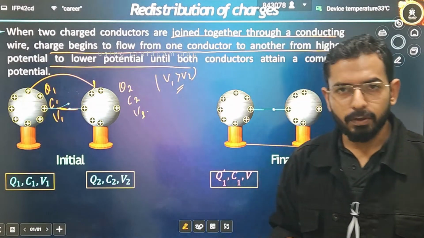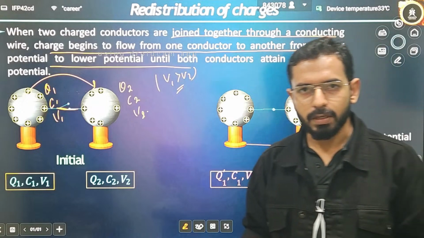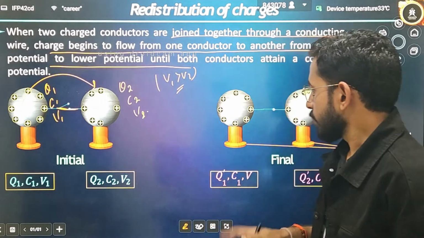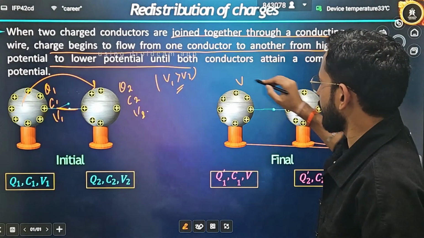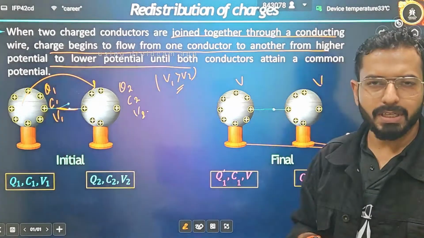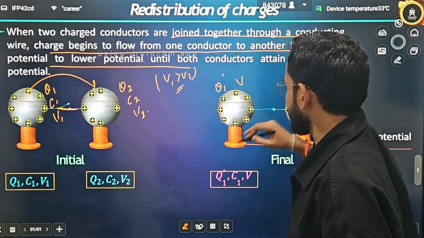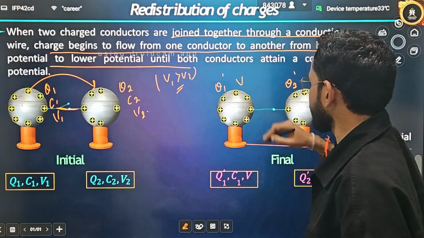Now till what time will it be traveling? There will be some restriction. It is not like that for infinite time. It will be traveling till both of them have reached a common potential. Let's suppose that common potential is V, and at that time it will have some Q1 dash charge and some Q2 dash charge.